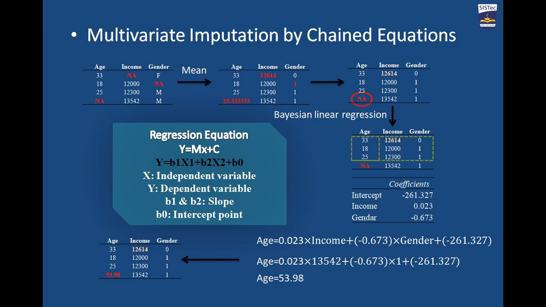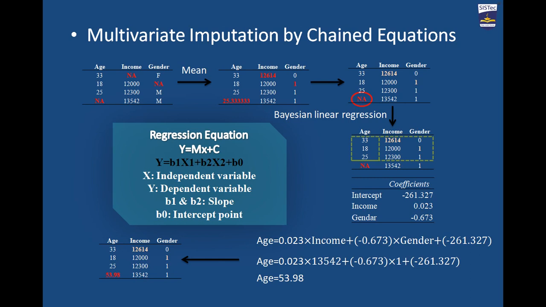For that purpose I kept the rest of the values the same way, but changed the age value again into a missing value, and then I performed the Bayesian linear regression equation. The Bayesian linear regression equation is nothing but y equals mx plus c, where m stands for the slope and c stands for the intercept.